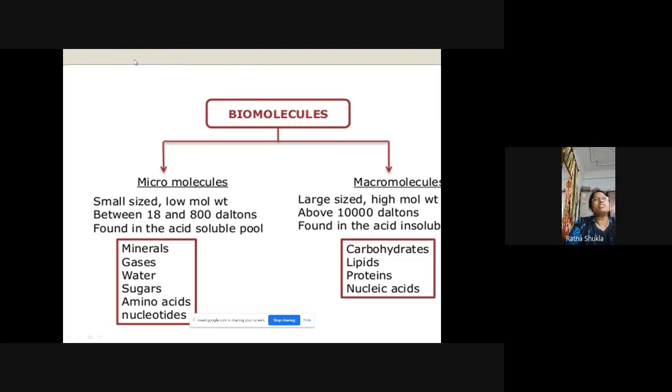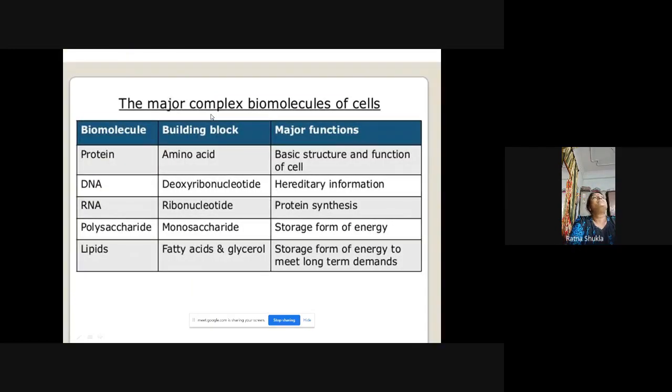Now, next we look at the important complex biomolecules which are present in the cell. Okay, as I told you earlier, the cell is a living organism made up of biomolecules. So here the protein is the important biomolecule of the cell, and the main building block of the protein is the amino acid. Amino acid means the compound which contains the acidic group plus the amino group, NH2 group and COOH group. Okay, amino acid, as the name suggests. Then the major function of the protein is that it provides the basic structure and function of the cell.